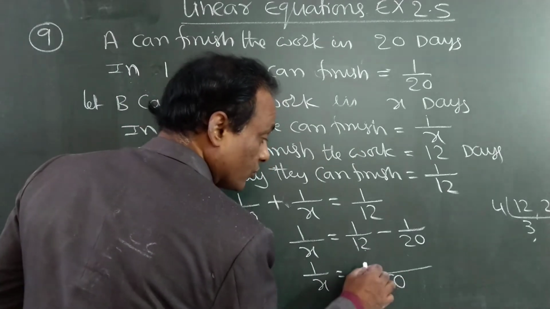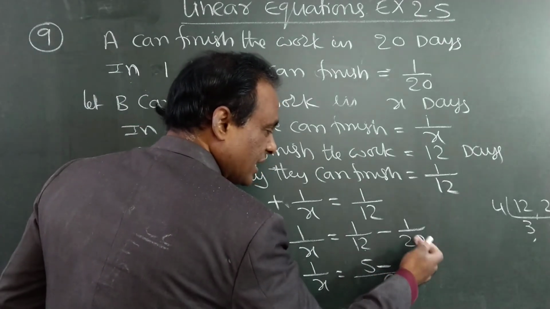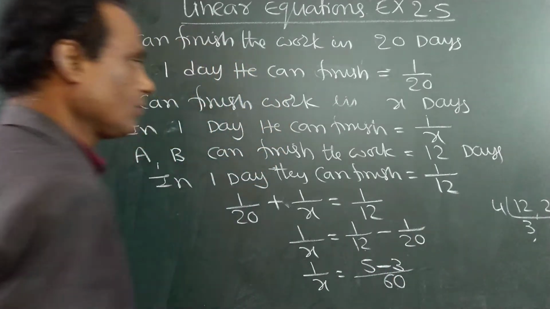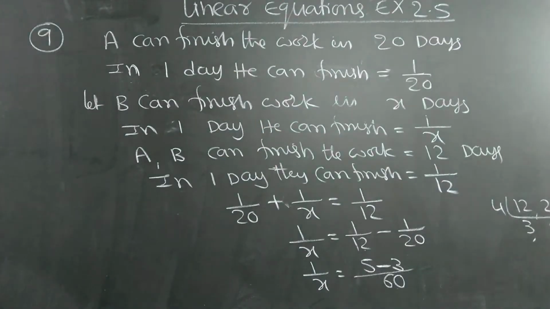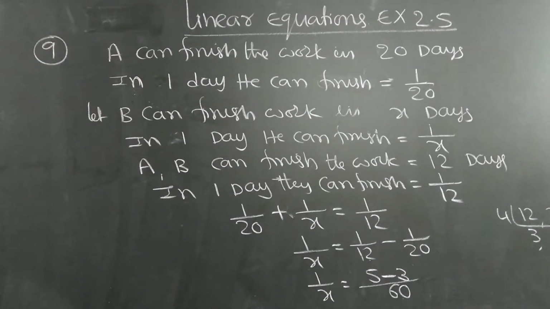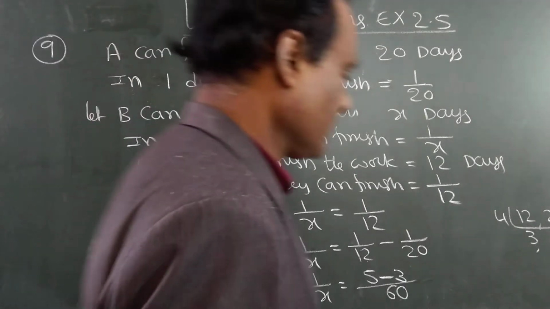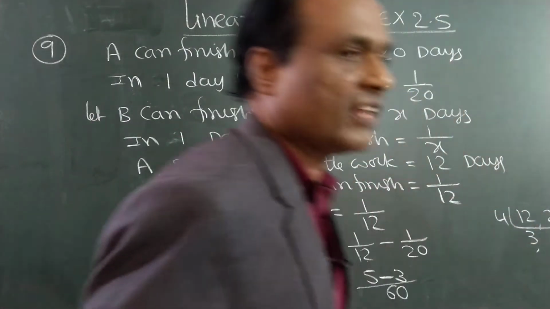12, 5 times 5. 20, 3 times 3. Write down. Step by step you follow.